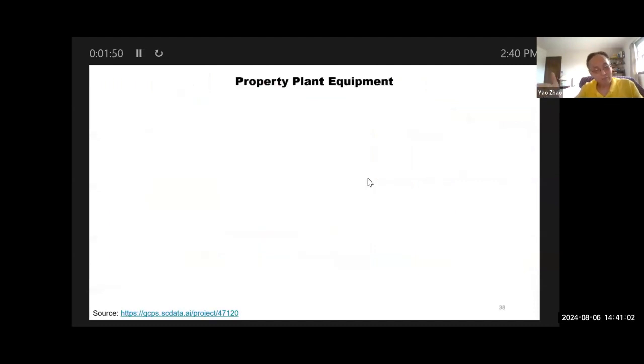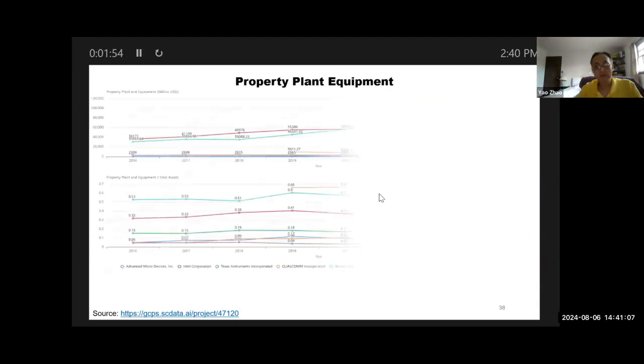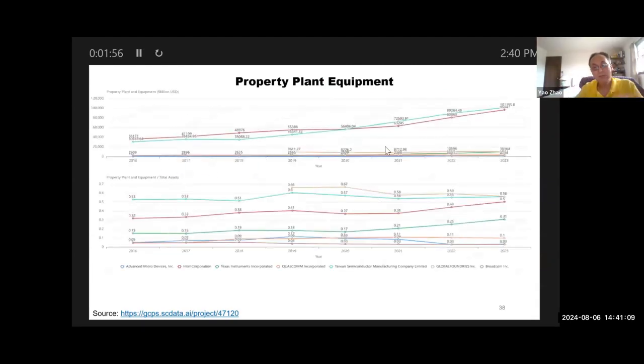Now let's dig further into this to see who has the most manufacturing capability. So we plot out the PPE, the absolute value, and also as a percentage of total assets over time, for all these suppliers. And what we're seeing here is two manufacturers with the highest manufacturing capability in semiconductors. Who are they?